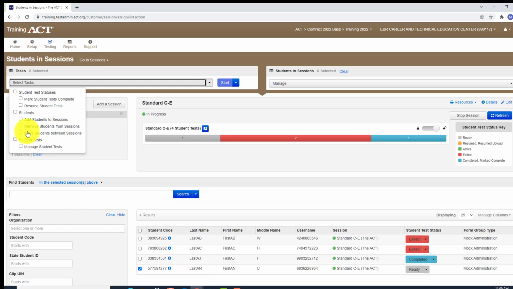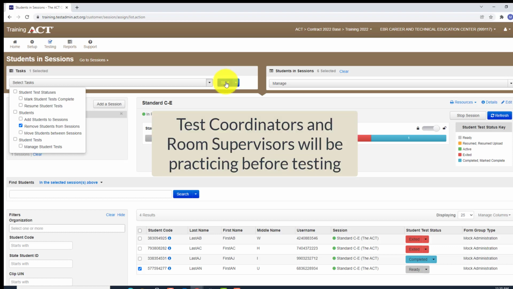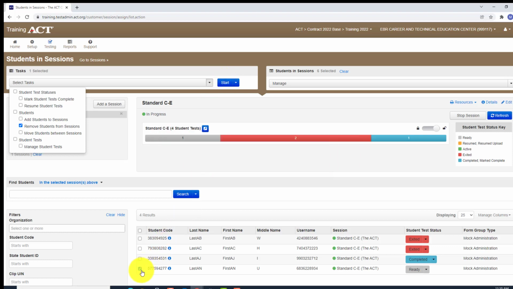So I'm going to click on Remove Students from Sessions, and then you're going to go to Start. By the time we get into a week before testing, you and your test coordinator should be able to do this very easily. So we're going to click on the student that needs to be removed. We're going to click on Task Pane right here, then click on Remove Students from Sessions. Then we go to Start.